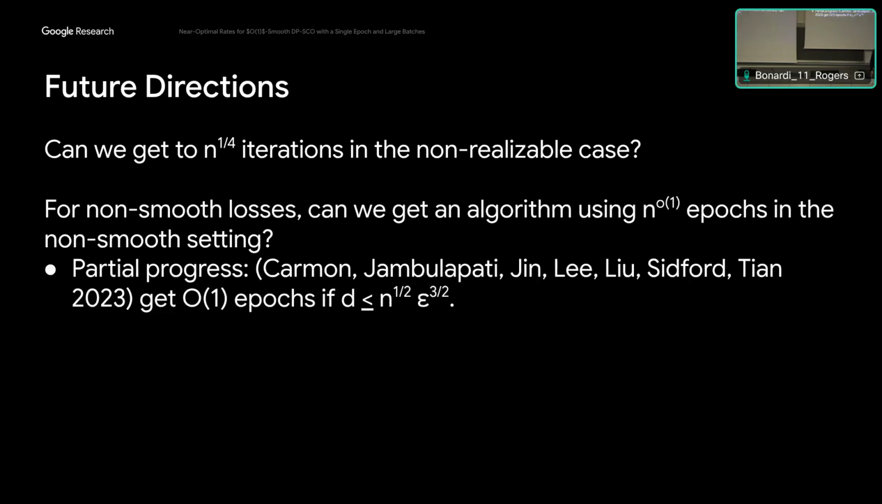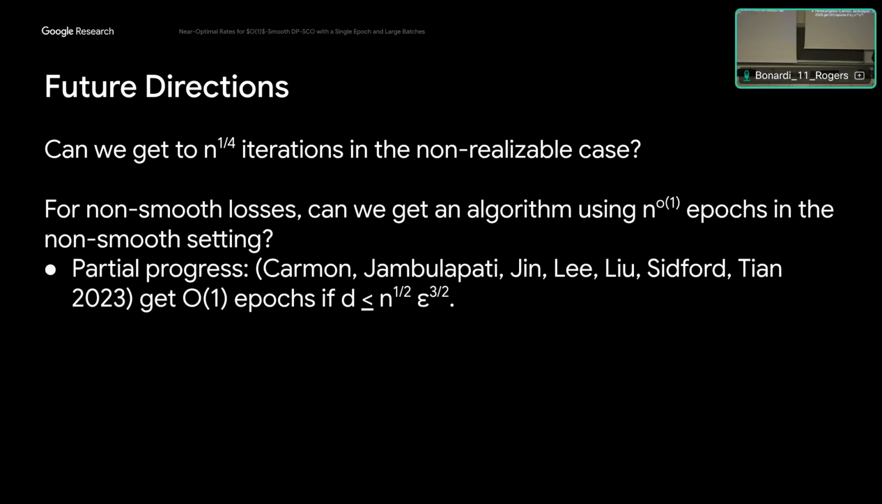Okay, so that's everything I want to say about our results, and maybe just to conclude with some future directions. So one thing is I mentioned that in the non-realizable case, our proof only gets our iteration complexity down to n to the 1/2. And we believe our algorithm should be actually able to get to n to the 1/4. We just don't know how. I think there might be some low-hanging fruit there.